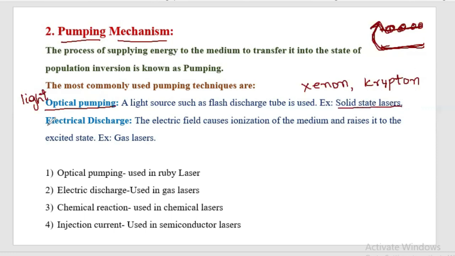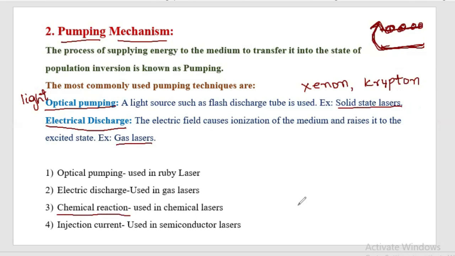The next pumping mechanism is electrical discharge, where an electric current is used. When the electric current is passed, the atoms or the ions get excited and move to the higher energy levels. This electric discharge is mostly used for gas lasers. Another mechanism is chemical reaction.